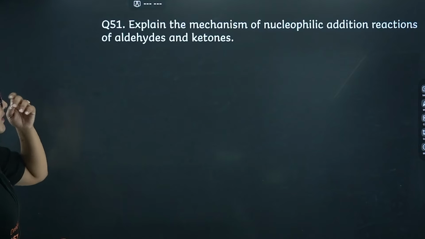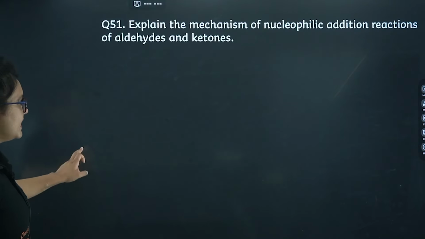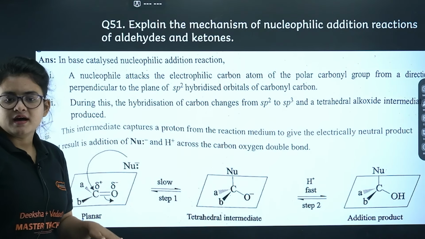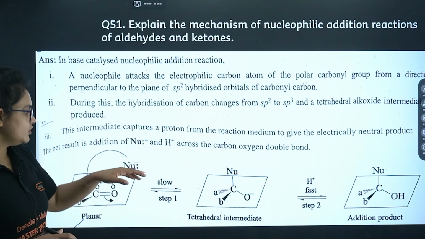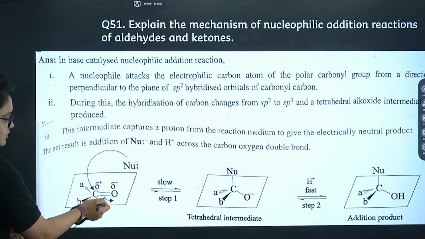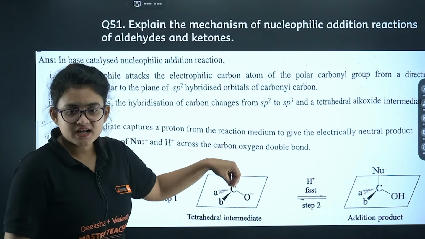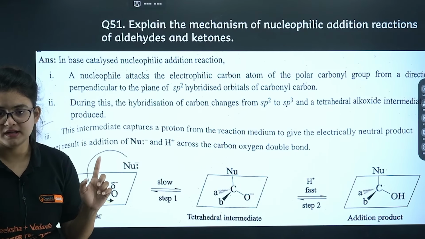Next you can see, explain the mechanism of nucleophilic addition reaction of aldehydes and ketones, important one. So basically, the carbonyl group is a planar molecule, so the nucleophile can approach from the top or from the bottom. Let's say it approaches from the top, so this bond will be opened and the nucleophile will get attached on the carbon and it will form a tetrahedral intermediate.